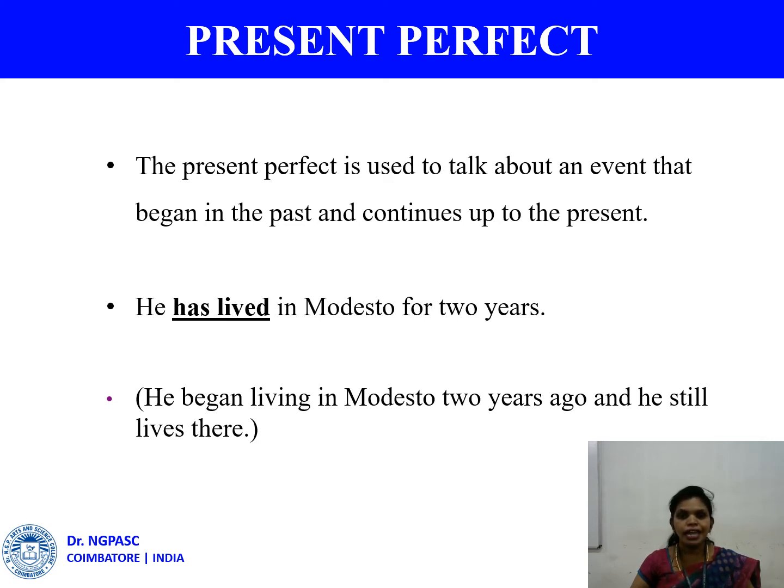Okay. I have written a letter. My action of writing started in the past, but my action of writing is still in progress at the present time. So that is why I use the present perfect tense.